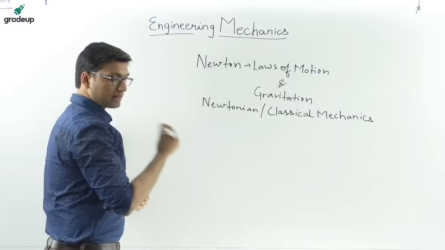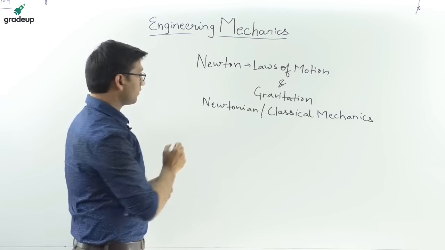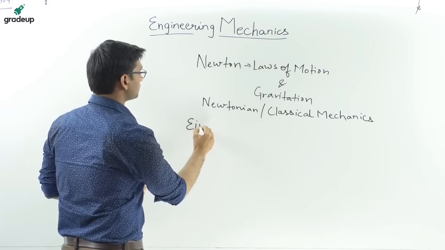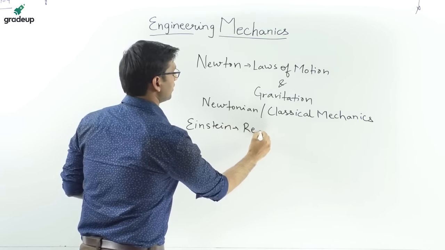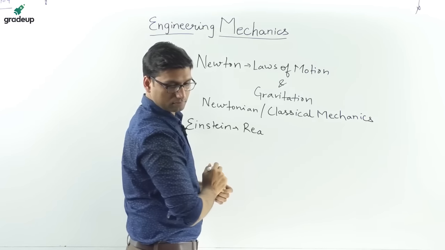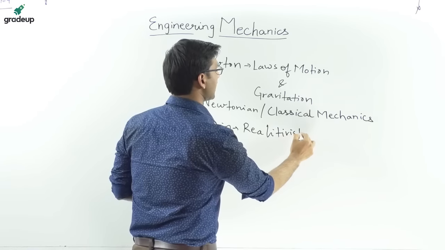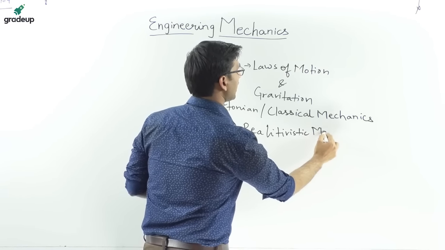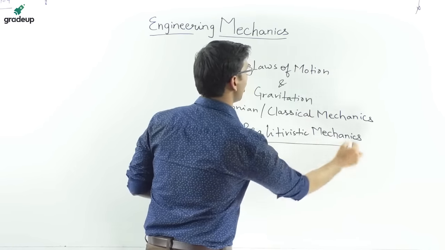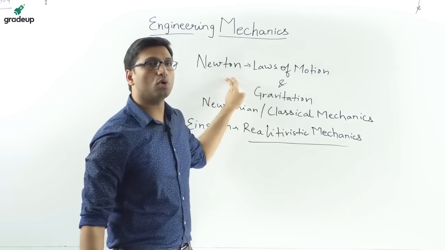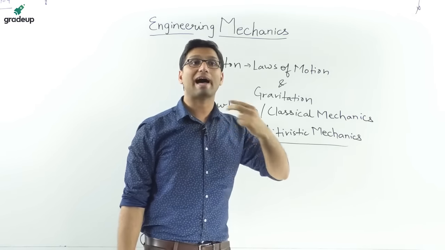Further, as we know, Einstein gave relativistic mechanics. Why did Einstein give relativistic mechanics? Because Newton failed to provide the mechanics of forces for high speed bodies.